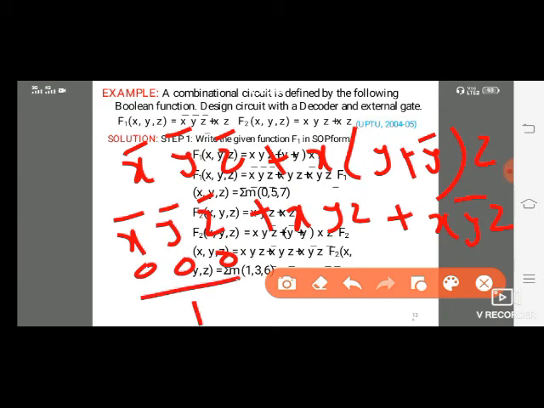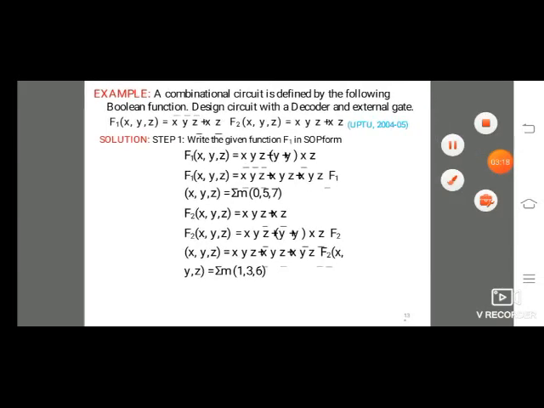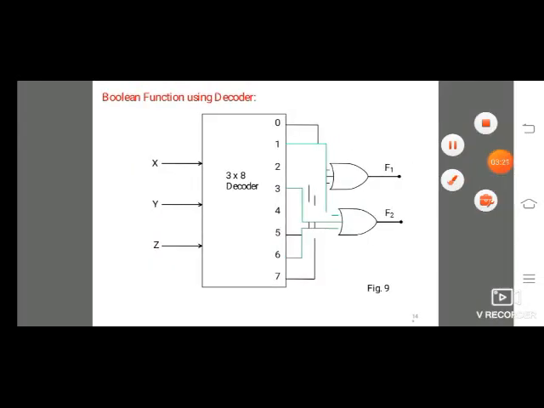This is the value of 1 1 1, this value will be 7. This is the value of 1 0 1, this is the value of 5. That means 0 5 7. We are getting 0 5 7. So same thing, we are also implementing this equation, and we are getting 1 2 3 6. So this is the equation. After that we are designing the 3 to 8 decoder and giving the connection to the circuit diagram.